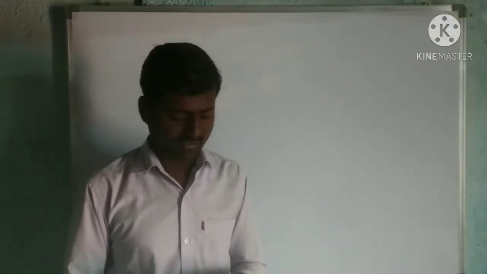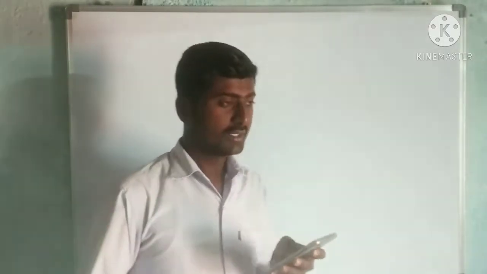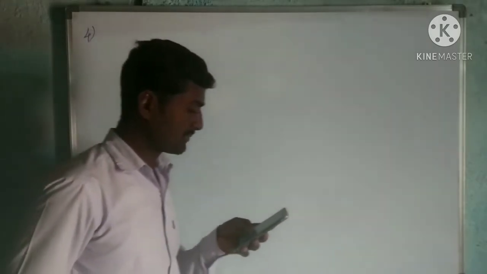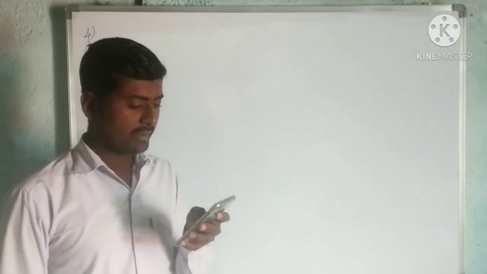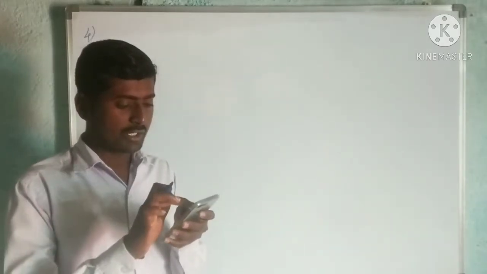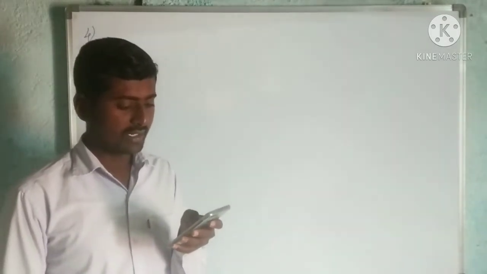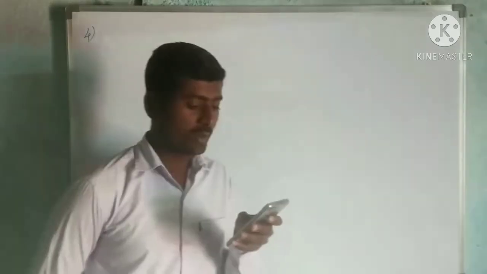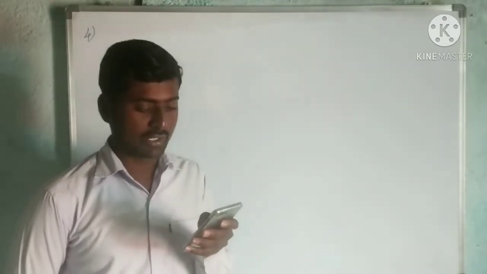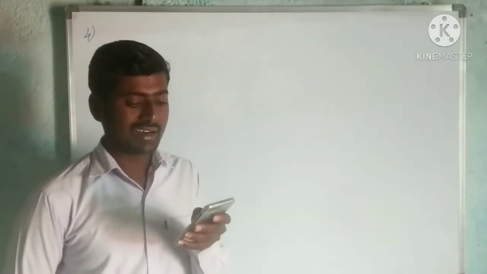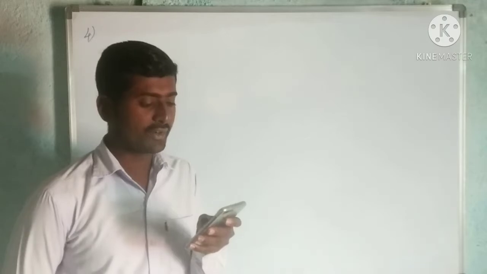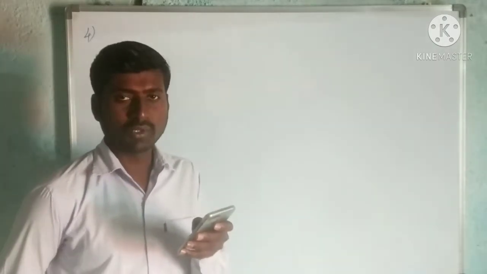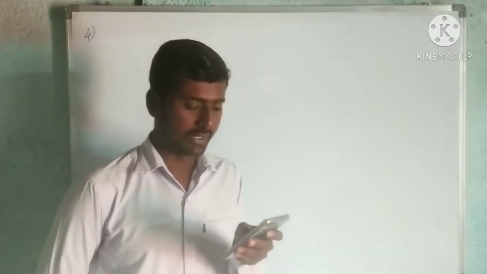Now let us discuss the fourth question. See the question. 30 women were examined in a hospital by a doctor and the number of heartbeats per minute were recorded and summarized as follows. Find the mean heartbeats per minute for these women. Choosing a suitable method, that is only one method, the direct method we are following.